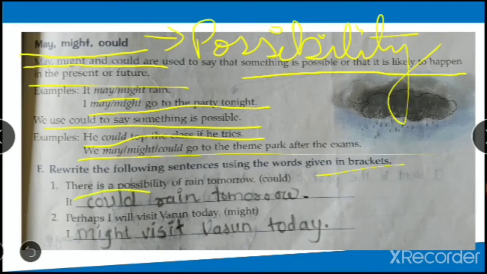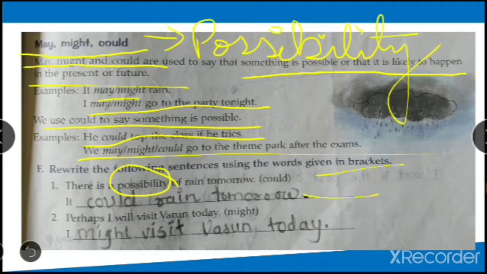Now there is a possibility of rain tomorrow. See, possibility is there. So you have to change the sentence. We are talking already about possibility. So it could rain tomorrow. How will you make the sentence? It could rain tomorrow. Okay.